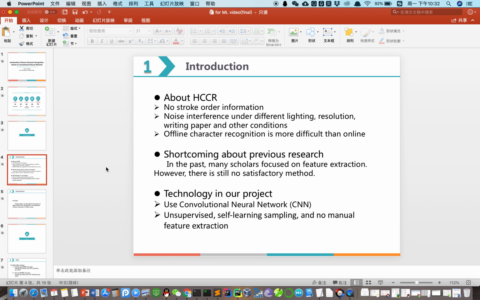Because there is no stroke order information and the scanning device is under different lighting, resolution, writing paper, and other conditions, it will bring some noise. In general, offline handwritten character recognition is more difficult than online. In the past, many scholars focused on feature extraction. However, there is still no satisfactory method.